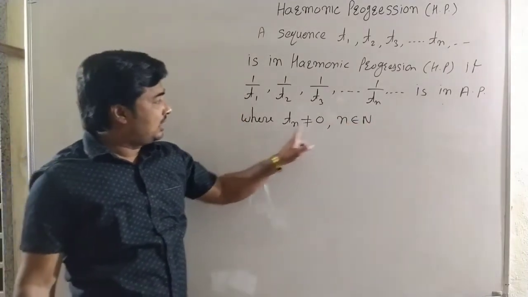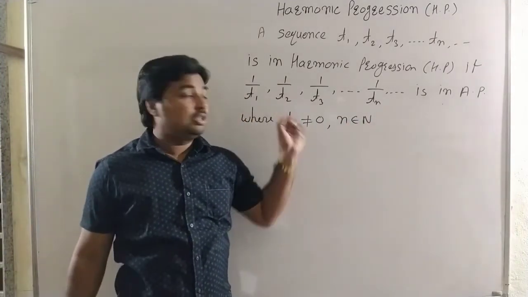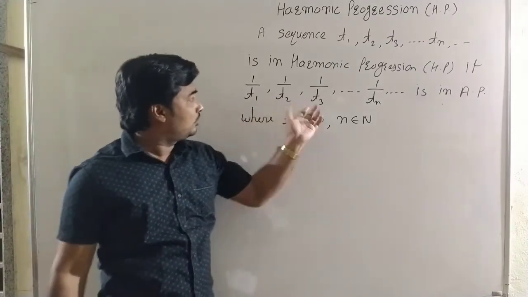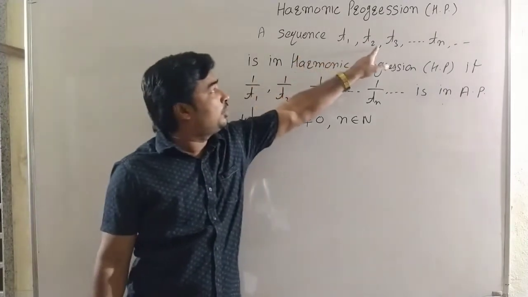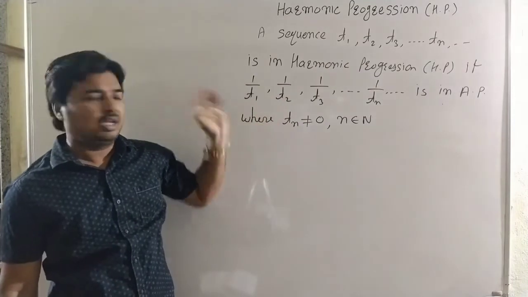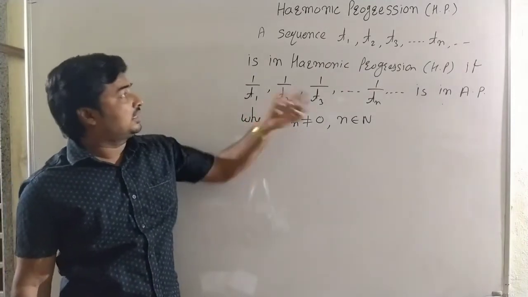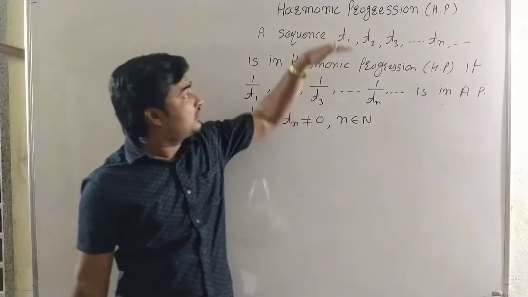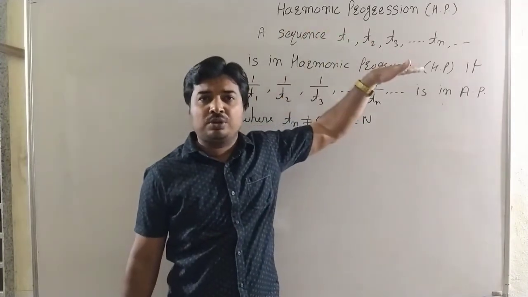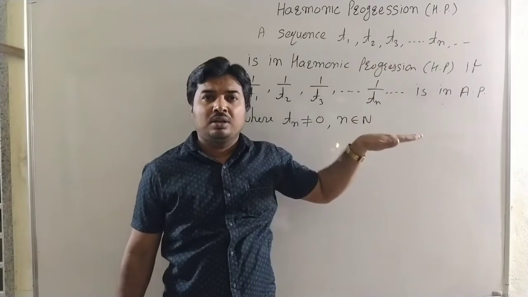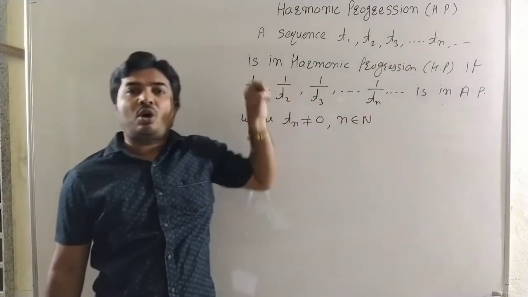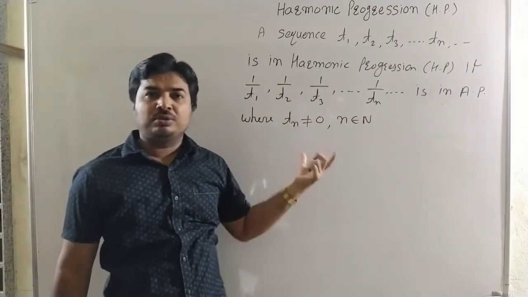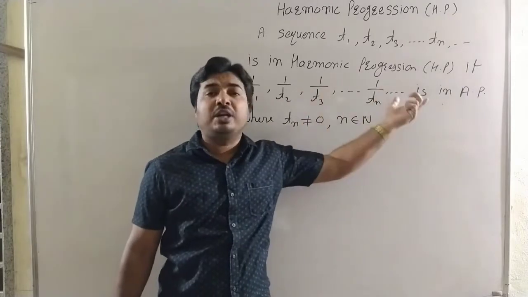Here Tn is not equal to 0 because if any term in the harmonic progression is 0, then its reciprocal is infinity. Here this is the condition. And the simple definition of the harmonic progression: a sequence is said to be a harmonic progression if the reciprocals of all terms of the sequence are in arithmetic progression.